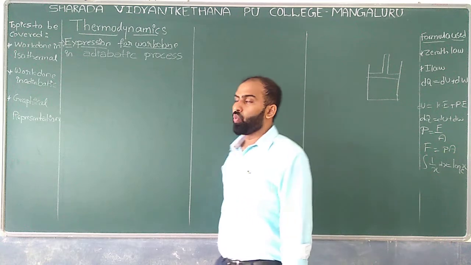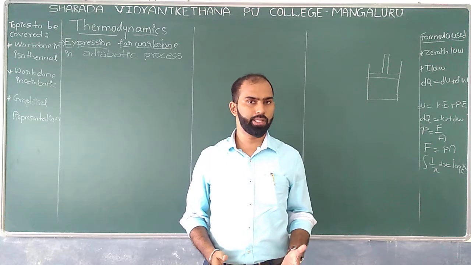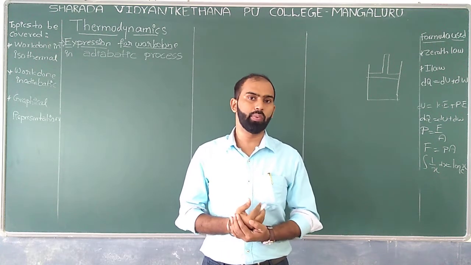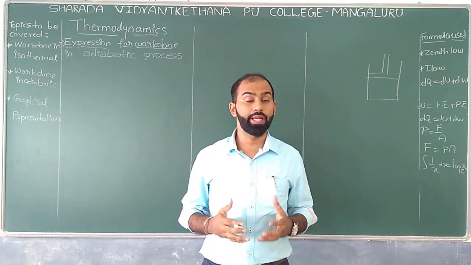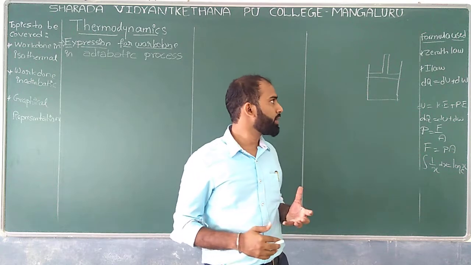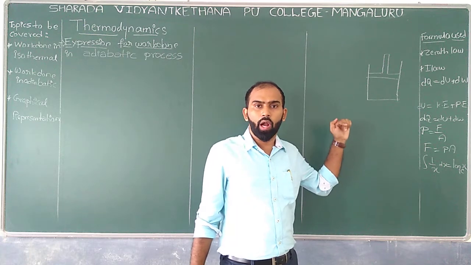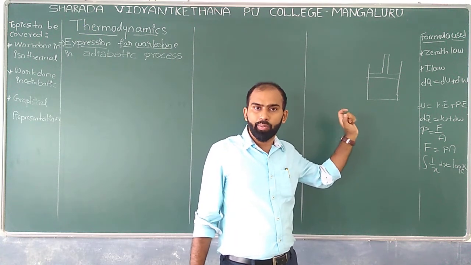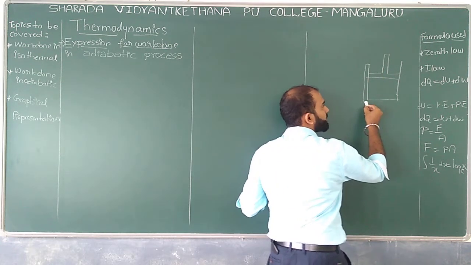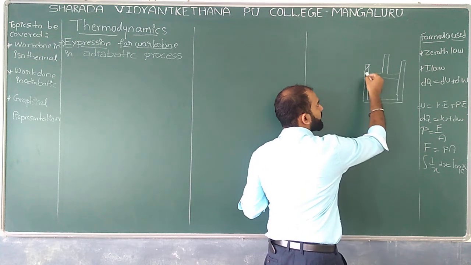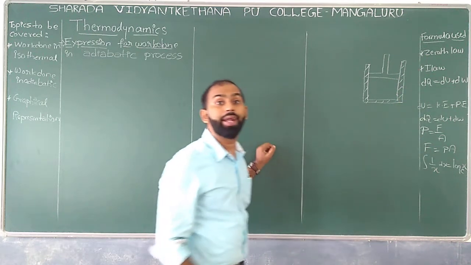Well, we'll see what could be the expression we can get in terms of the adiabatic process. By the way, what do you mean by adiabatic process? It is a process in which heat remains constant. Now, how can we make heat remain constant? Which means I will take a cylinder in such a way that there should not be any exchange of heat between system and surrounding. Which means I will take one insulated surface coat, somewhat like this. I will take an adiabatic wall.